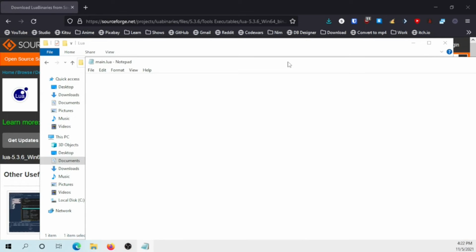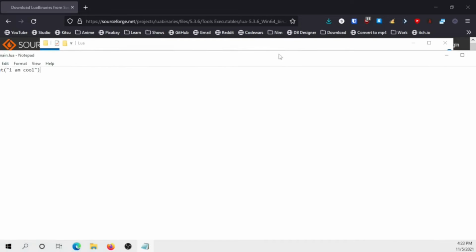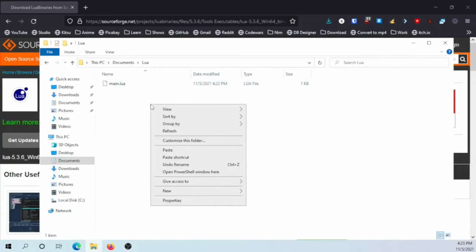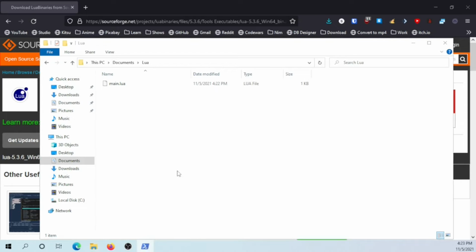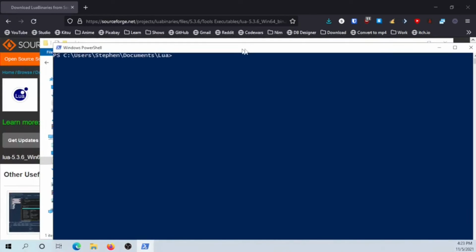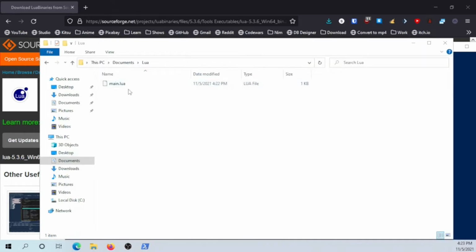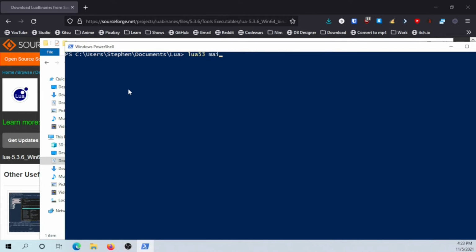Then here we can just say print I am cool. Save this file by clicking file and save, or just Control S, and you can close Notepad. Now here you can shift right click and say open PowerShell window here. There are multiple ways to do this, but this is usually the easiest. Then you'll see this. You can just say Lua 5.3, and then main.lua. There you go, I am cool.